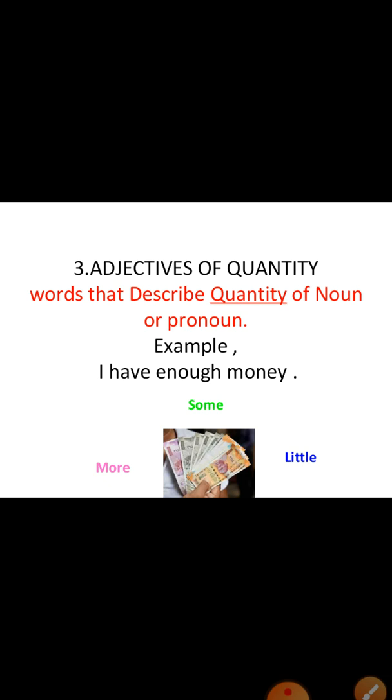So it's not exact, not 2 kilo, 3 kilo. It's a quantity of something: some, little, more, many, few. So this is adjective of quantity. It answers the question of how much.